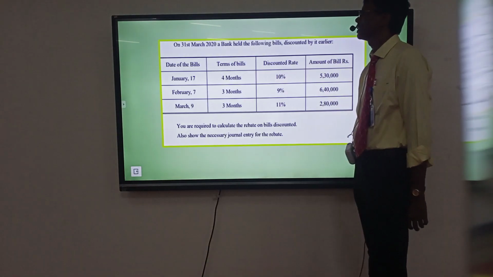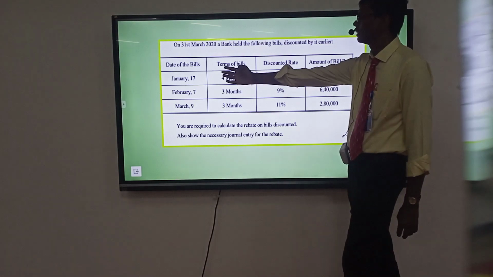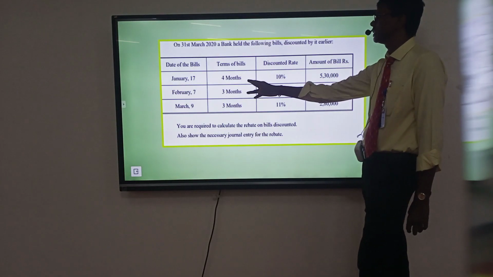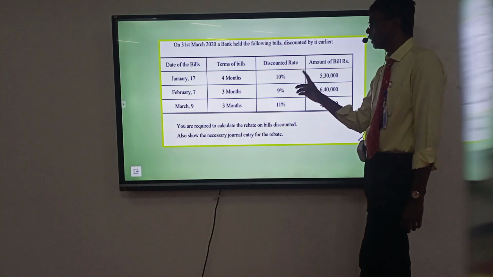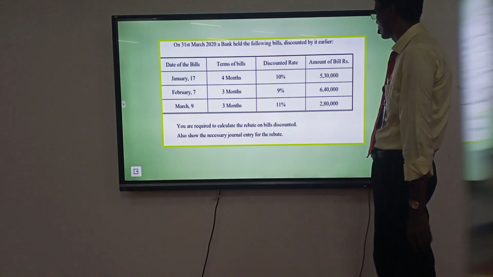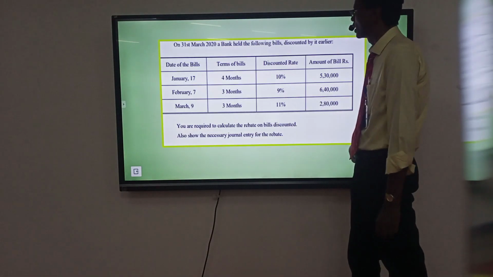On 31st March 2020, the bank had the following bills discounted. Dates of bills: 17 February, 7 March, 9 March. Period of bills: 4 months, 3 months, 3 months. Discount rates: 10%, 9%, 11%. Amounts: 5,30,000, 6,40,000, 2,80,000. You are required to prepare the rebate on bills discounted.